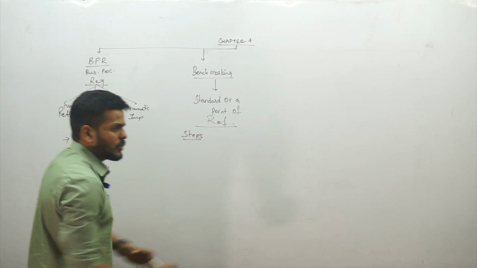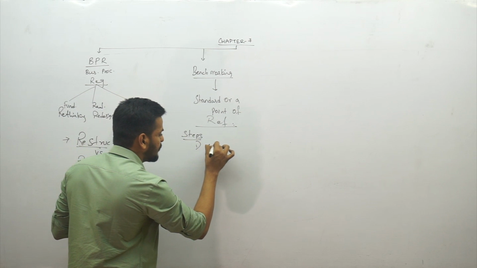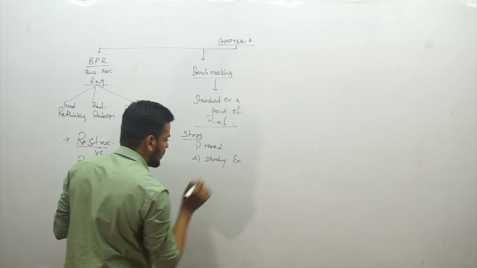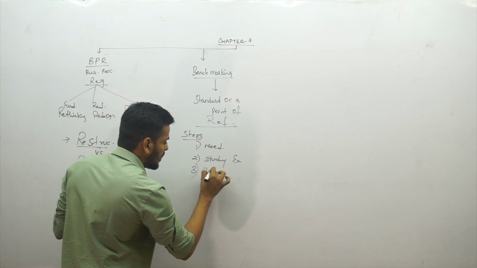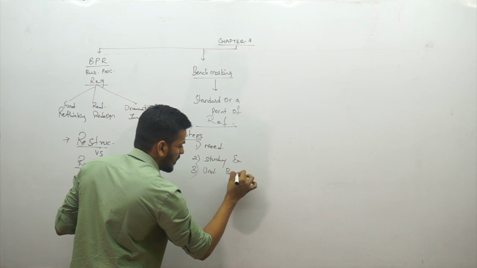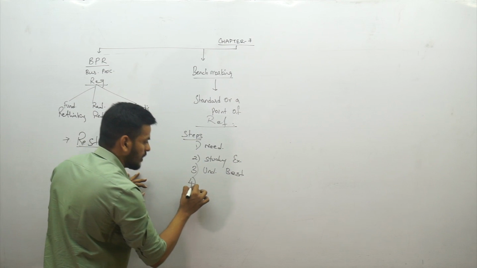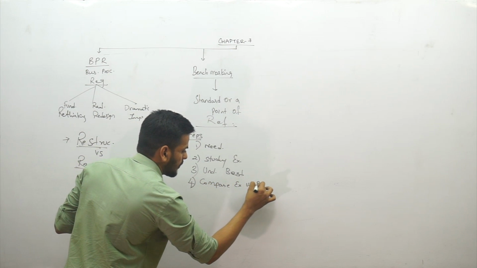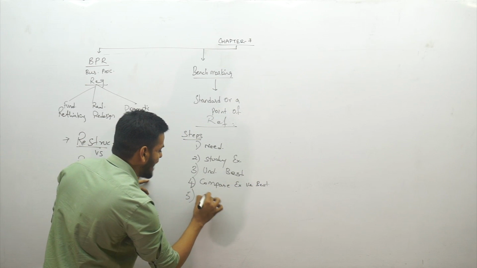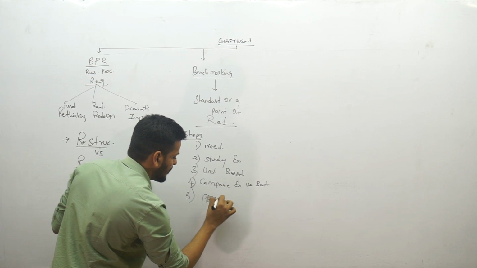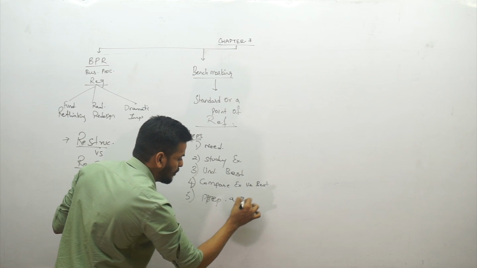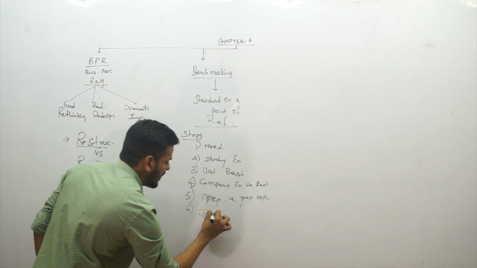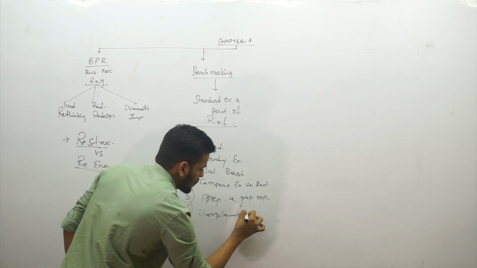It's very simple. First, identify the need for a benchmark. Second, study the existing process. Third, understand the best business process. So in 2 and 3 you compare existing versus best. Then prepare a gap report. What is the difference between best and yours? Prepare a gap report. And then lastly, you can go for implementation.